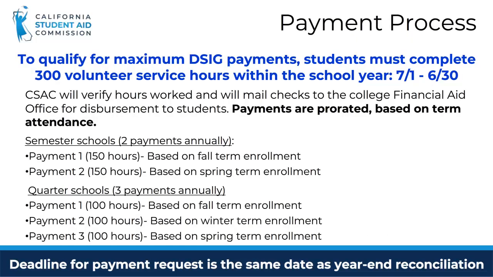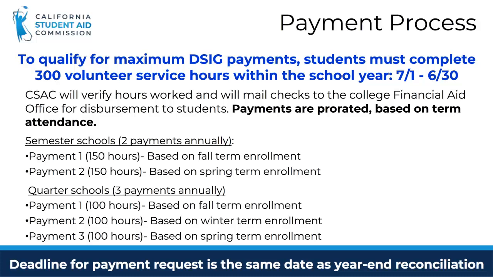To qualify for the maximum DSIG payments, students must complete 300 volunteer service hours within the academic year, July 1st to June 30th, although students can request payments by submitting a payment request form after every hourly block or increment completed. In other words, students at semester schools can receive up to 2 DSIG payments each year after every 150 hours of service work completed, whereas students at quarter schools can receive up to 3 payments in a year after every 100 hours worked. The deadline for payment request is mid-September.